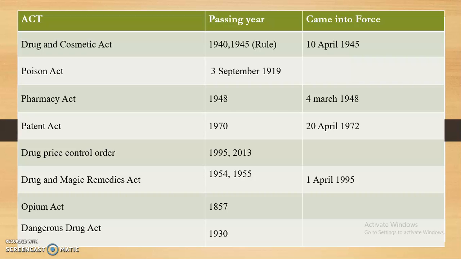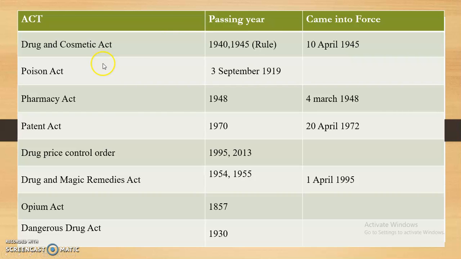This is the first column, the act, and the second column is the passing year, and the third column is when the law or rules came into force. So the first law, the Drug and Cosmetics Act, was passed in 1940, and the amended rules in 1945. So in 1945 this is the complete act provided by the government. Then it came into force on 10th April 1945.